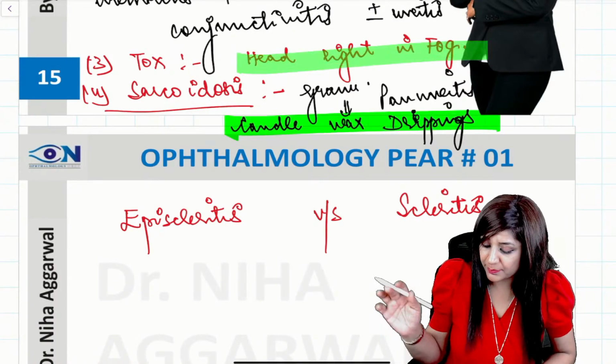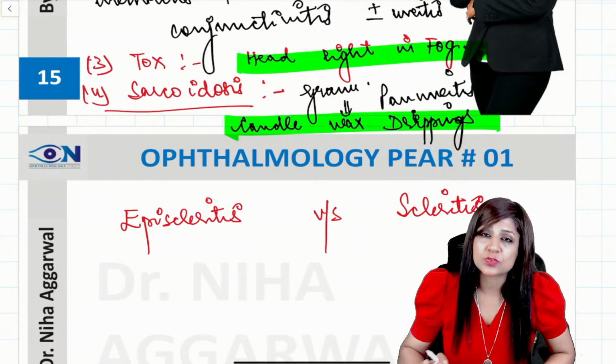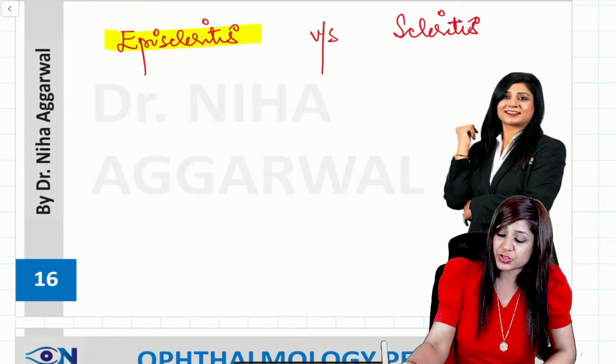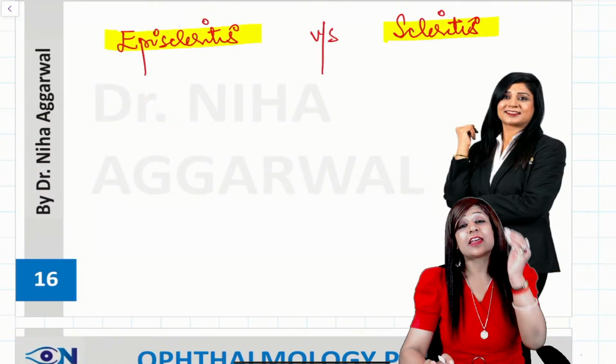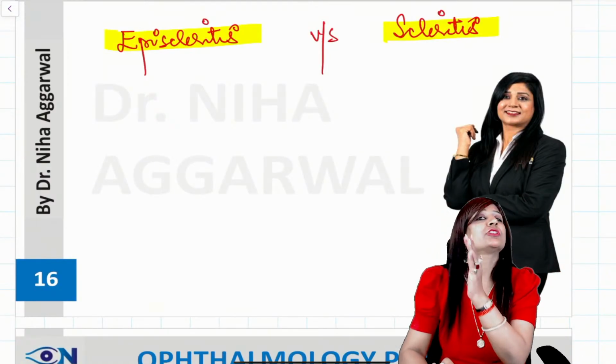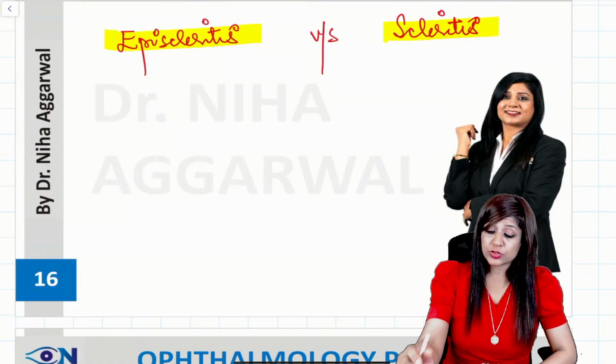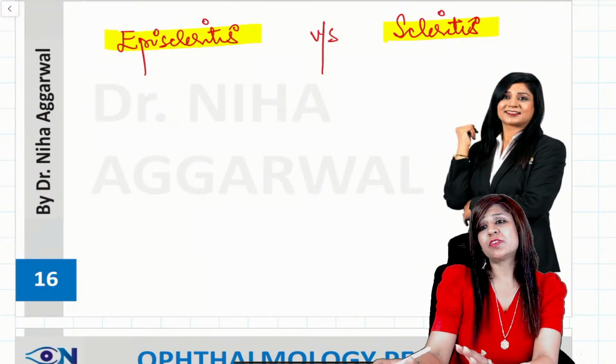Okay, headlight in the fog appearance, candle wax drippings, these all are important. Now the next important aspect is the differentiation between episcleritis and scleritis, and on the same aspect we are going to discuss the differentiation between the conjunctival congestion as well as the circumcorneal congestion. So this is again a very important aspect whenever we are getting a question,